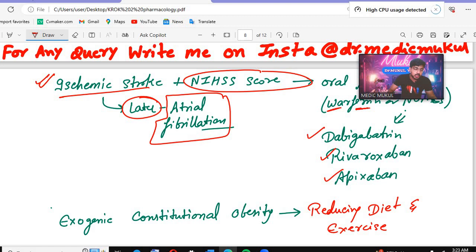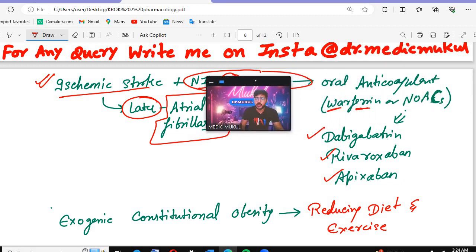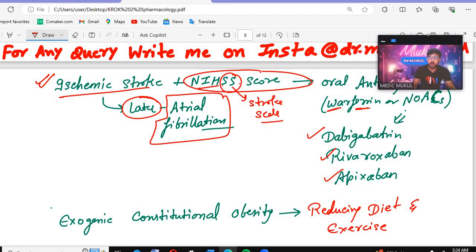They are all oral anticoagulants, so you need to remember that. In the ischemic stroke question, the NIHSS score is the stroke scale, and based on the scale we judge the severity of the stroke. If the score is 8 or 9, we treat the patient with an oral anticoagulant, warfarin or the NOACs. What are the NOACs? Dabigatran, rivaroxaban or apixaban.